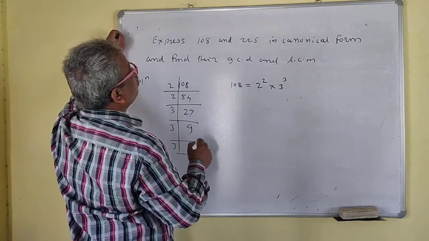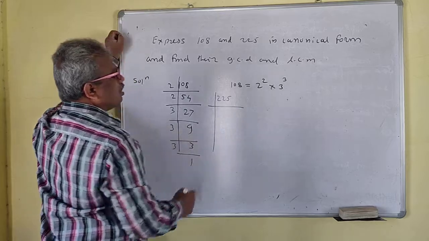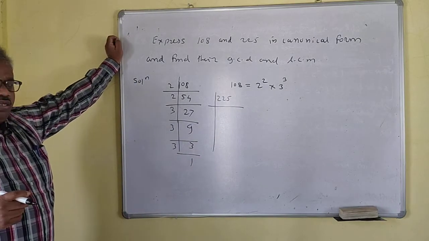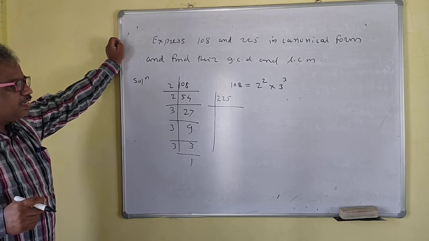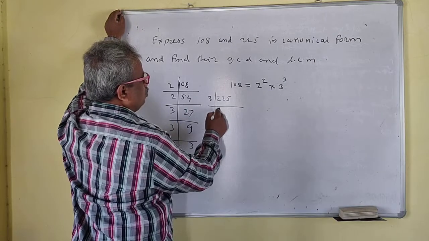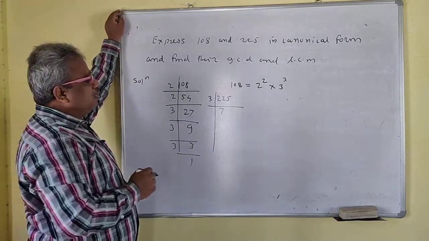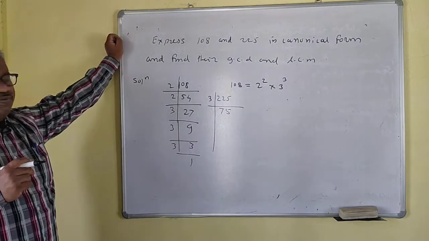Now next I have to express 225. This is an odd number, not divisible by 2. Whether it is divisible by 3? Yes, it is divisible by 3. So this is 75.